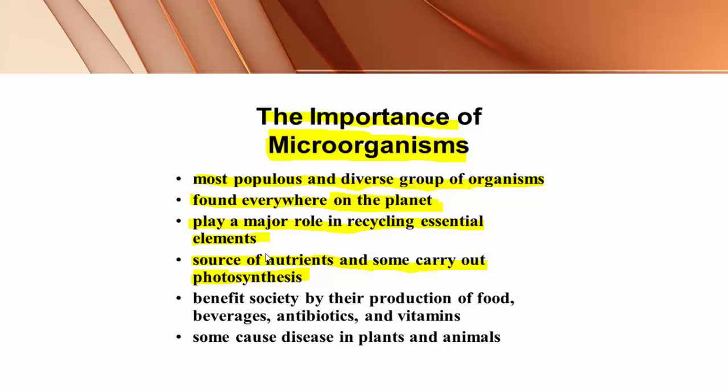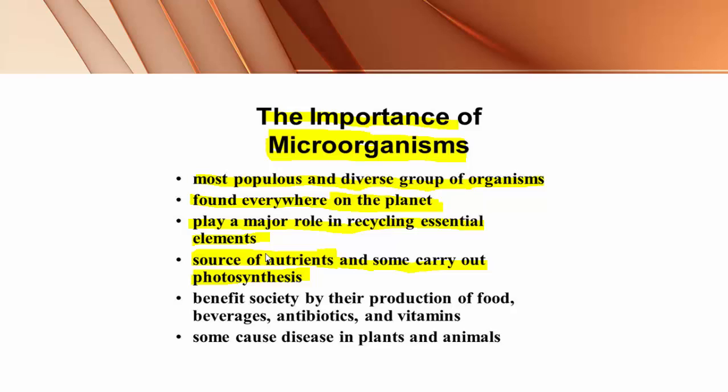If I take one example, the best example of a source of nutrients is Spirulina. It is a simple, microscopic organism. Spirulina is rich in protein. Anabaena and Nostoc are also bacteria.